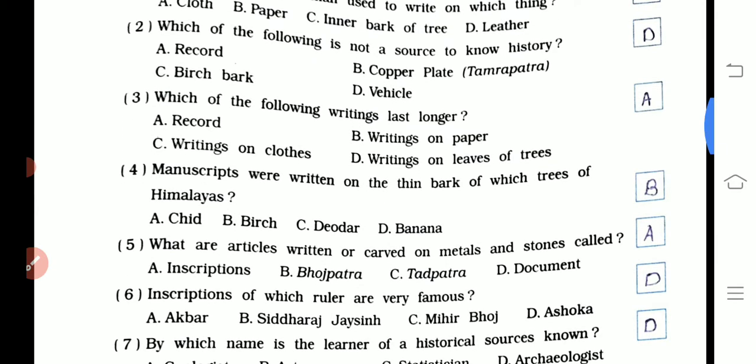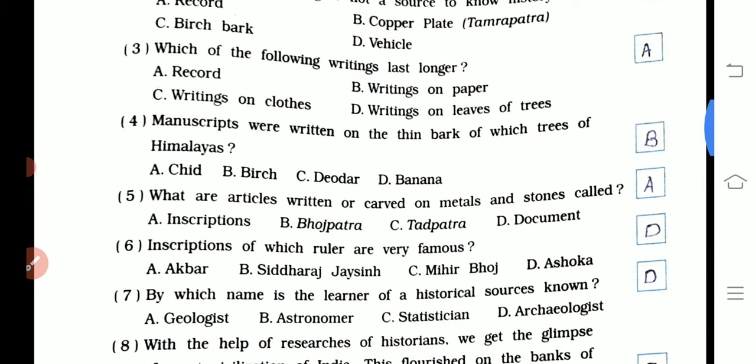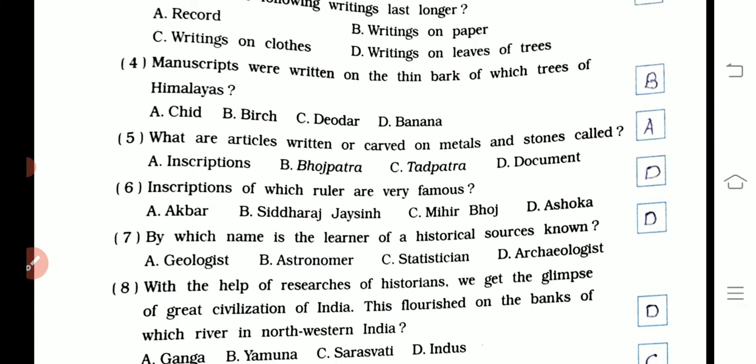Fourth one, manuscripts were written on the thin bark of which tree of the Himalayas? Answer is birch. What are the articles written on or carved on metal and stone called? The answer is A, inscription. Inscription of which ruler are very famous? The answer is D, Ashoka.